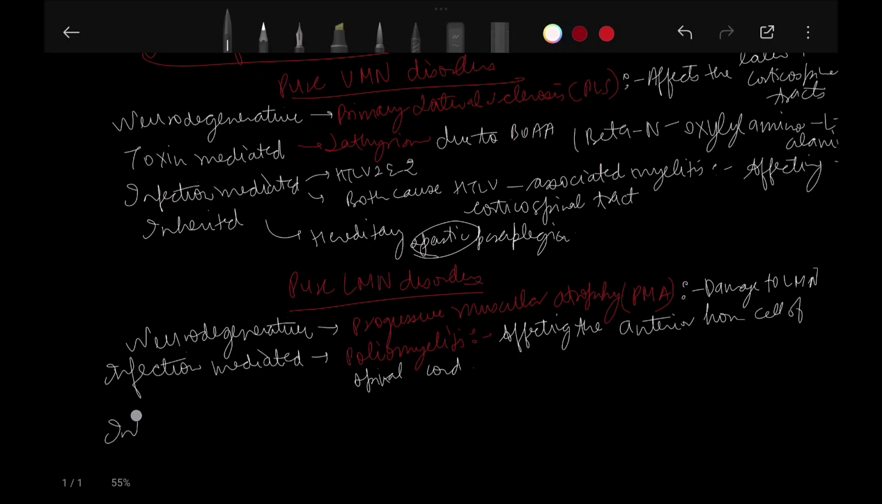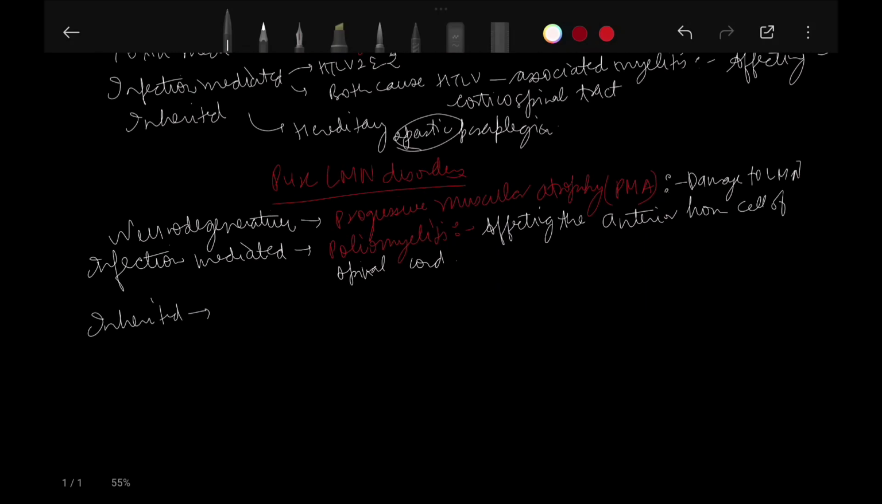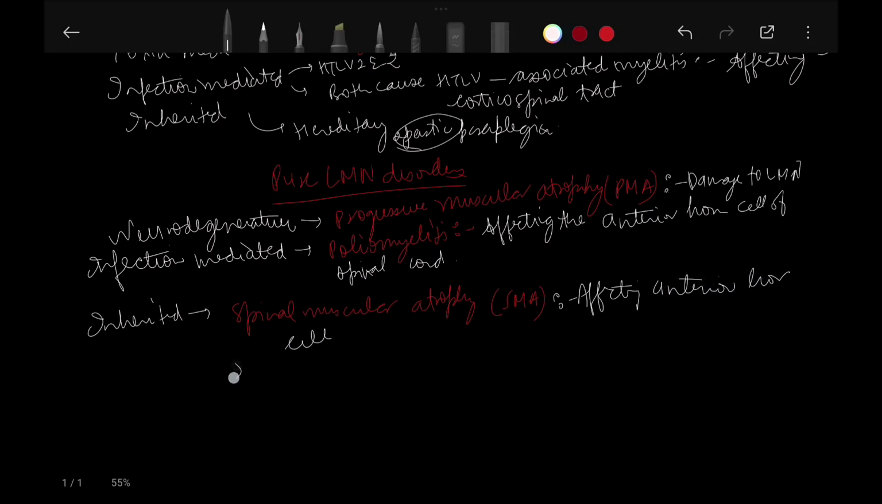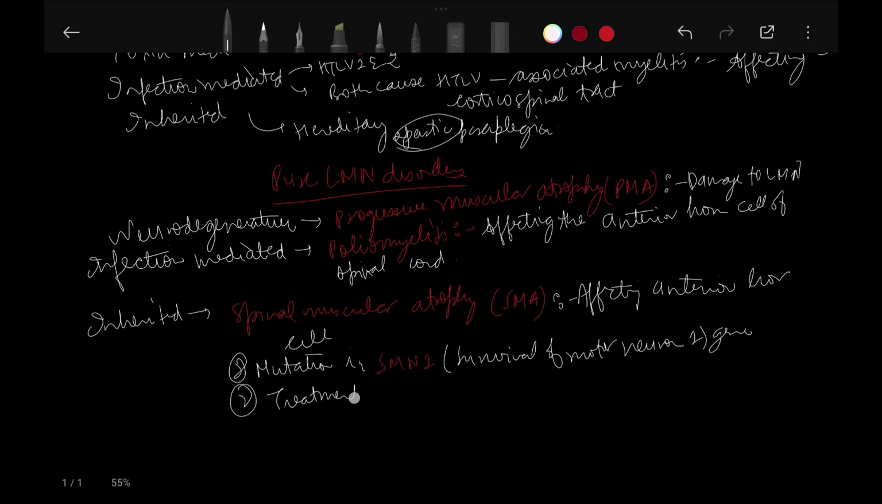And at last, we have inherited. In inherited, we have spinal muscular atrophy, SMA, affecting the anterior horn cell, and there is mutation in SMN1, the survival of motor neuron 1 gene, and in treatment we have onasemnogene. Just remember the name onasemnogene.